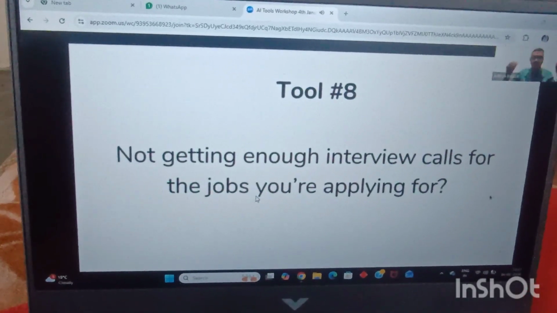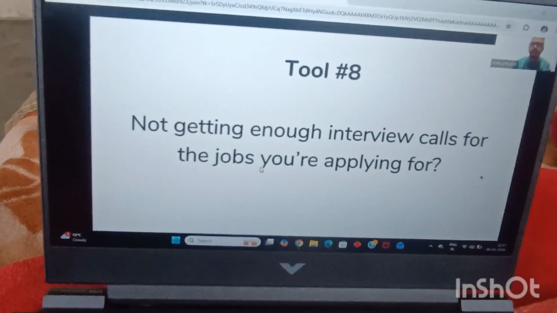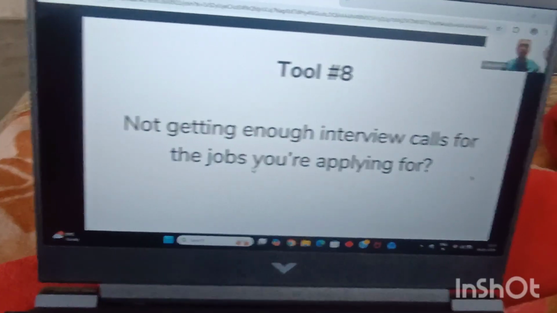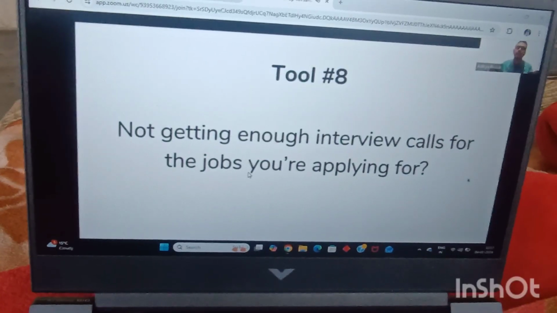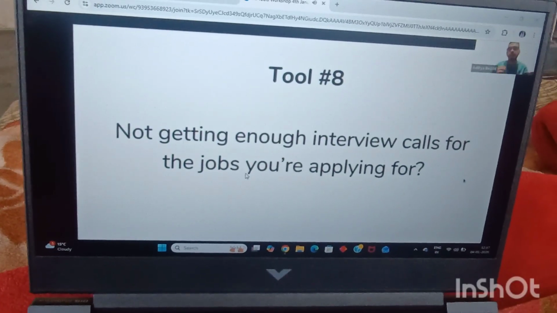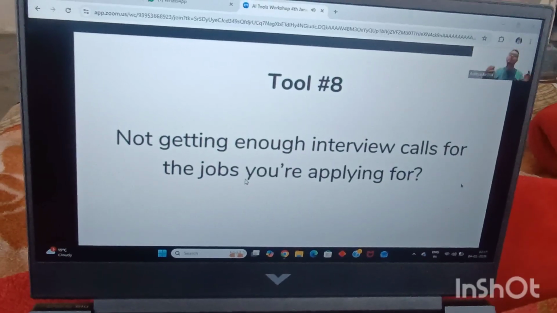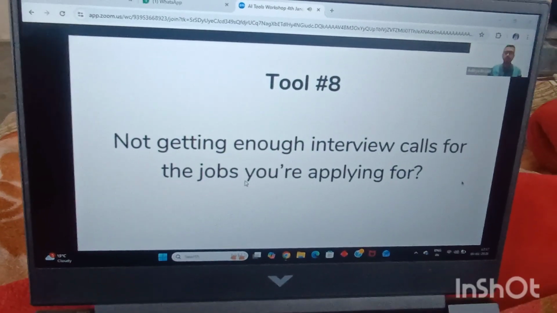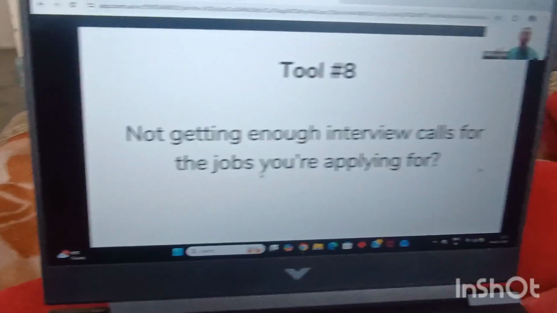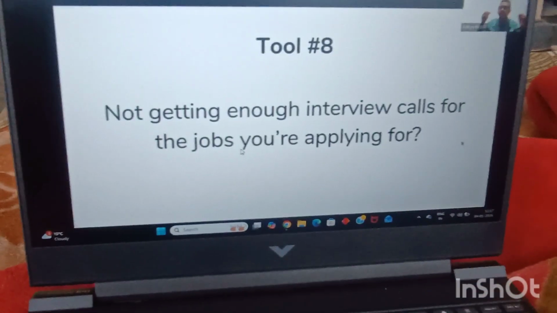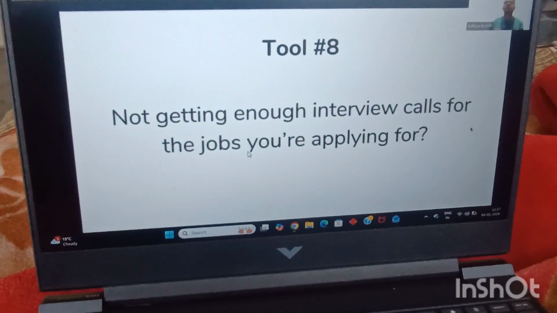How many of you feel that certain times you find certain jobs out there on the internet, certain jobs in LinkedIn, certain jobs in Monster, in Indeed, in Naukri.com, which are absolutely perfect for you, but you are not getting interview calls for these jobs that you are applying for, even though your resume covers everything that is required in this job. You feel you are a perfect person for this particular job, but still you are not called for such job interviews. How many of you have really faced this particular problem?